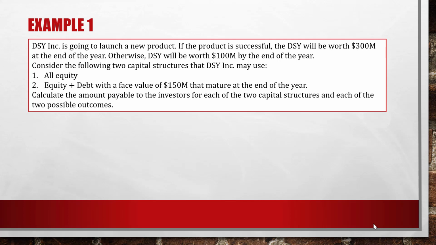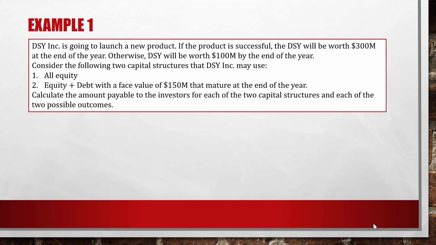So here we have two different capital structures, and we want to calculate the amount payable to the investors for each of the two capital structures and each of the two possible outcomes. Because for each of these structures, we also have two possible outcomes, whether it's success or failure, right? Alright, so let's consider one by one.